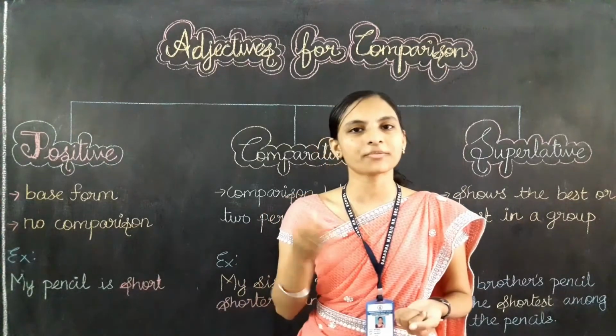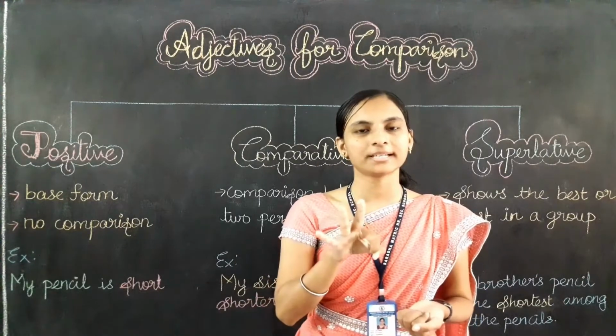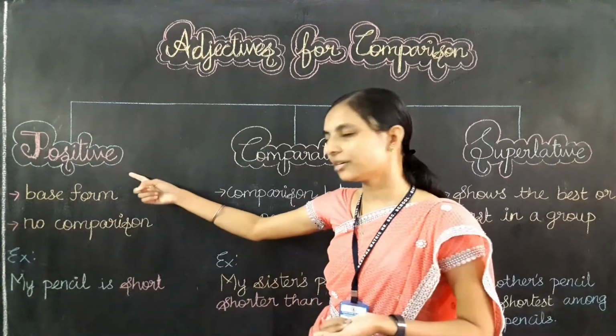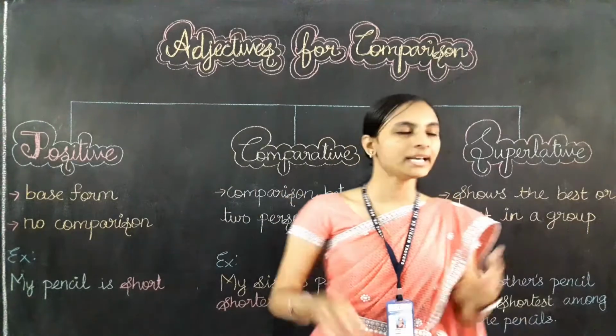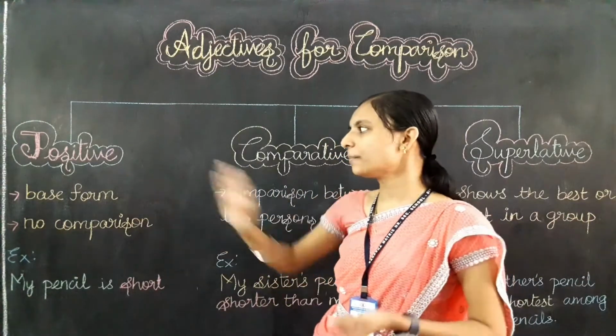So how many degrees of comparison are there? Yes, three kinds of degrees of comparison are there. They are the positive degree, the comparative degree and the superlative degree. Let's learn one by one. Okay, first one, positive degree.